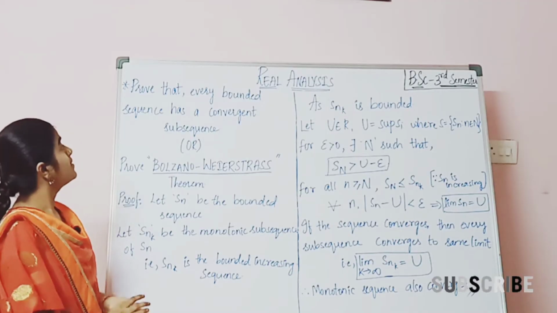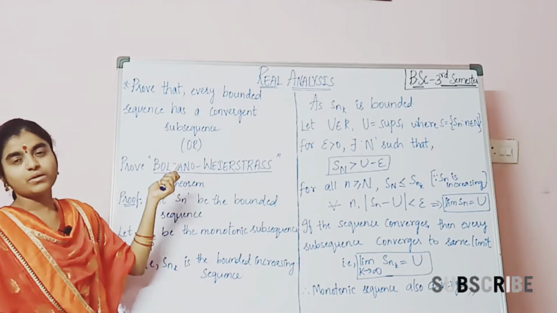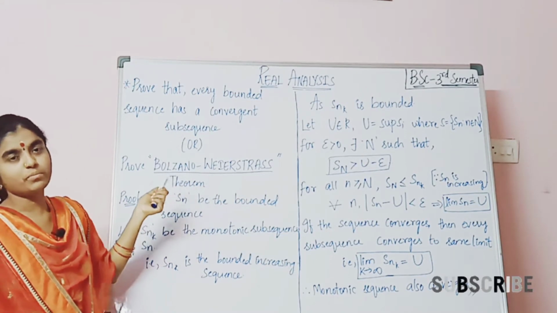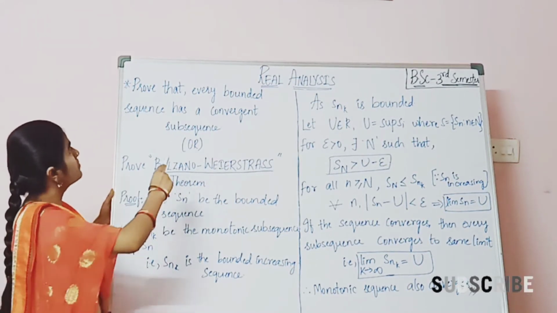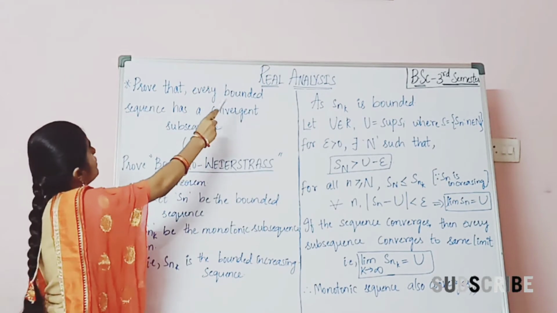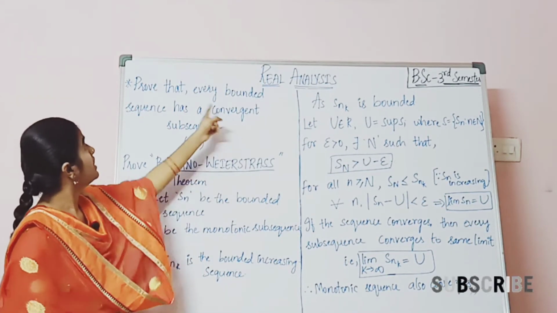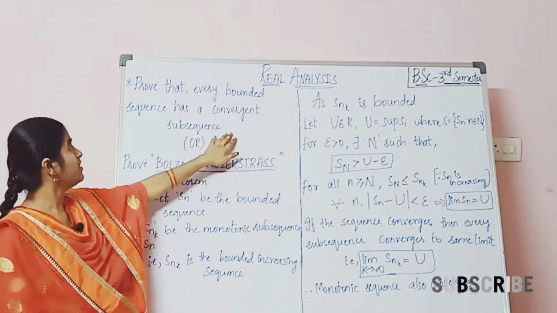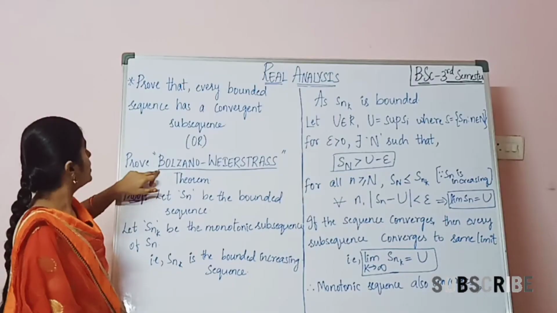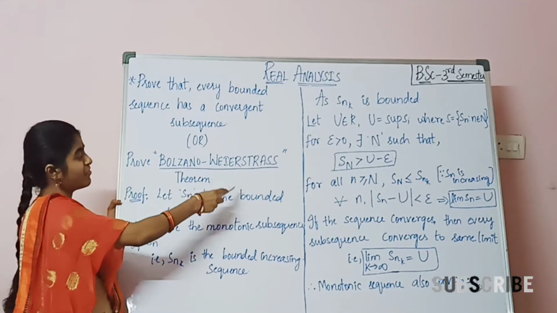Let us discuss a very important theorem which is useful for your theory exams. Now prove that every bounded sequence has a convergent subsequence. What do we have to prove here? Every bounded sequence has a convergent subsequence. This is named the Bolzano-Weierstrass theorem.